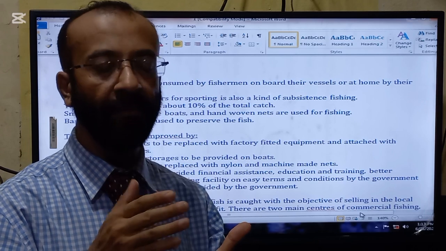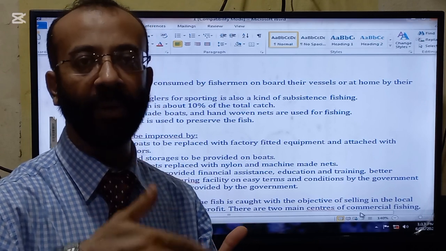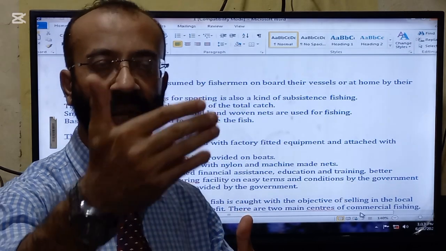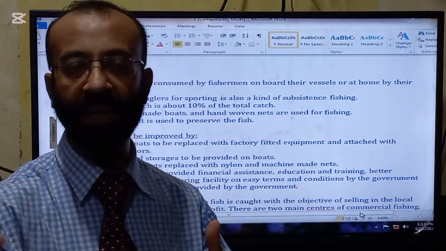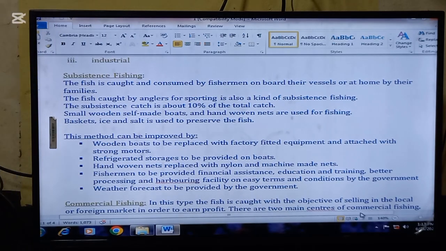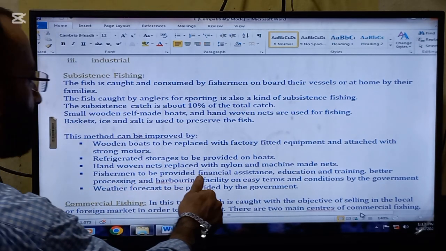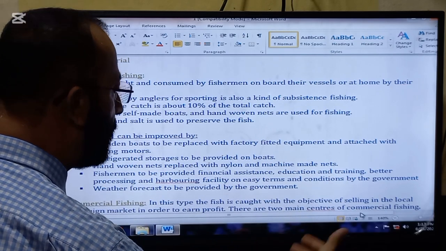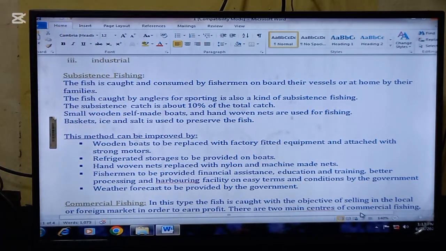If refrigerators are provided on the boat, then they can stay longer in the sea and rivers and catch more fish. Next, hand-woven nets should be replaced with nylon and machine-made nets. So modern equipment should be provided.